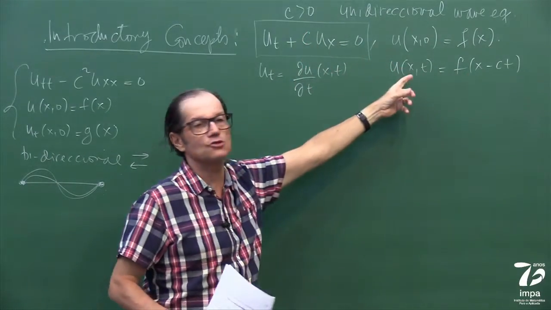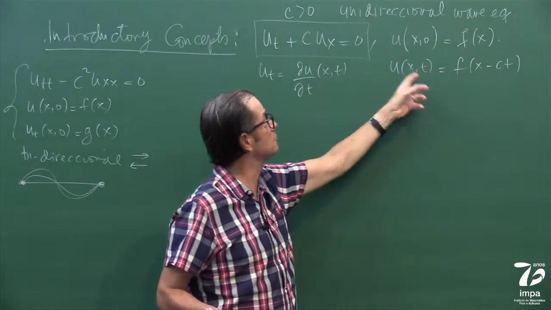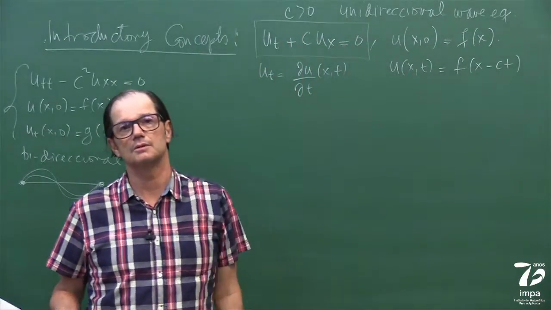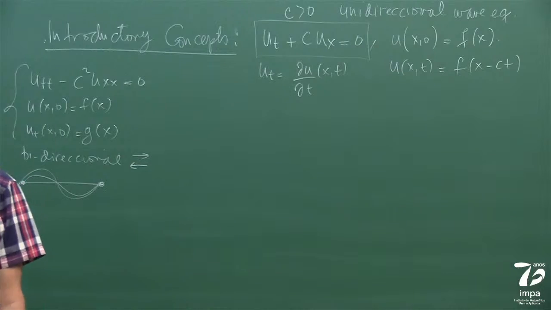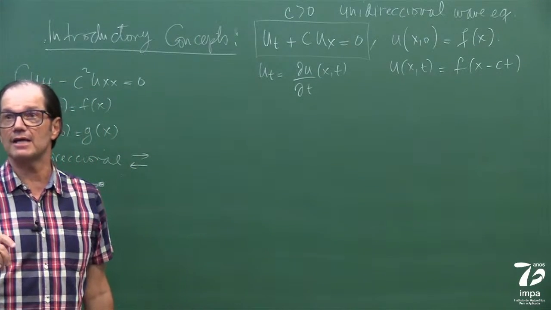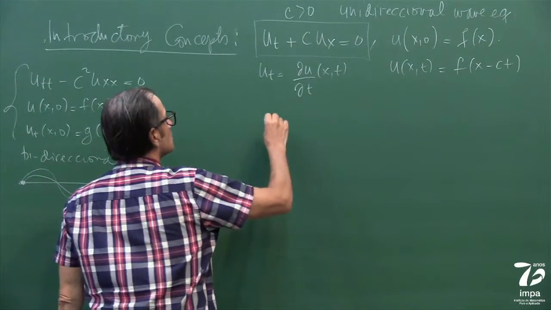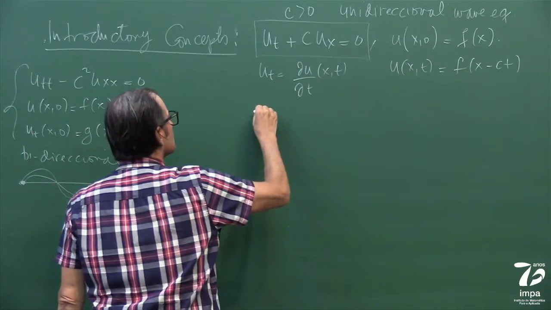Okay? Easy to check, right? If I take this solution out of my hat, it's very easy to check. It's just calculus, chain rule. But now look, a little more intelligent way of guessing this. Let me take this and let me write it like this.